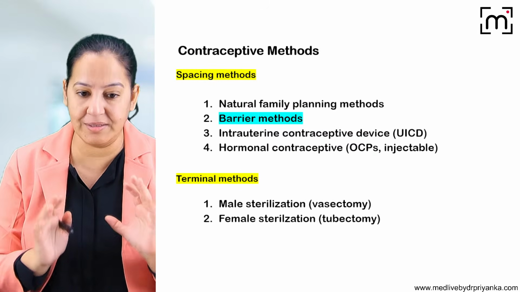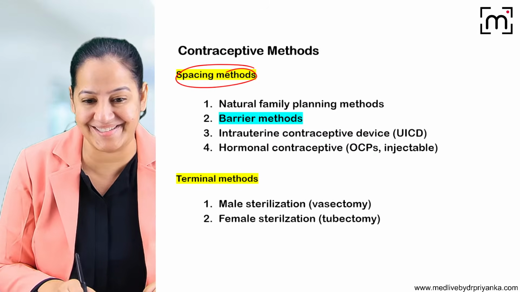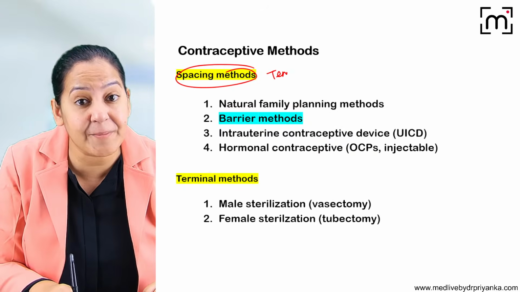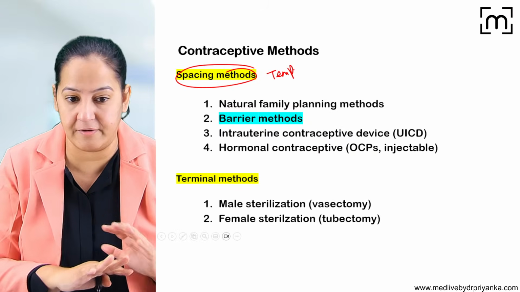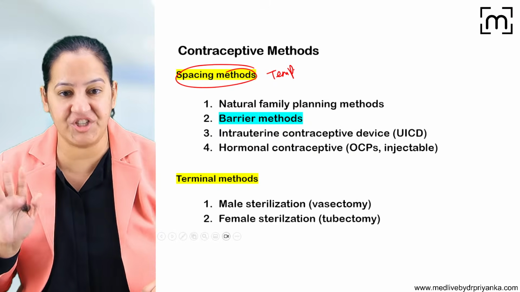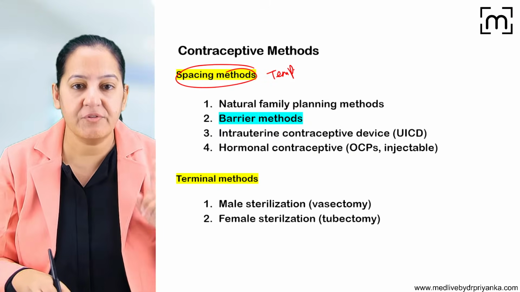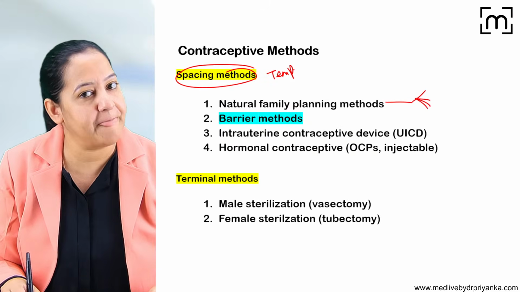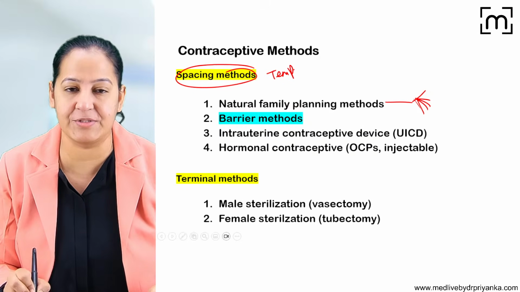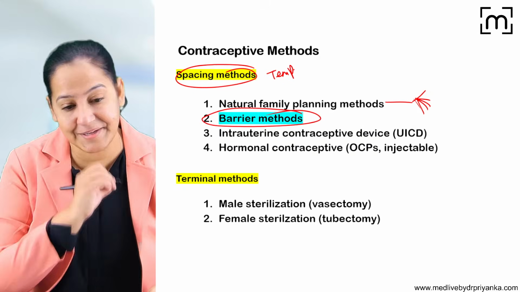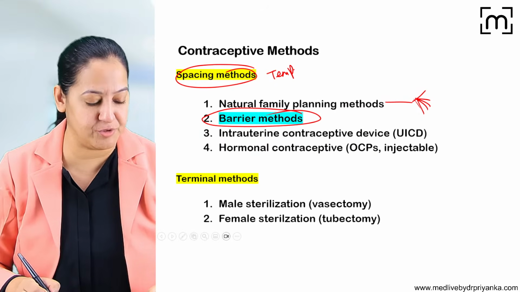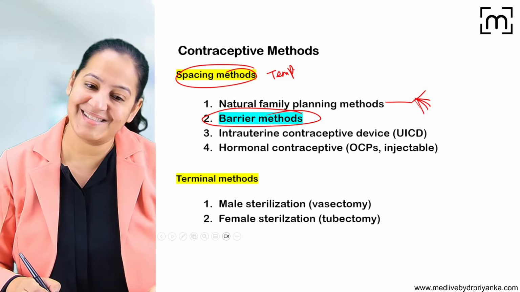So out of all these methods, we have started spacing methods. That is temporary suppression of fertility. It's not permanent vanishing of the fertility. It is temporary suppression. So we have seen the 7 natural methods, and we have seen the MCQs based on them. Now I'm coming on to the barrier methods of contraception. Can I start the barrier methods? Let's start the barrier methods.